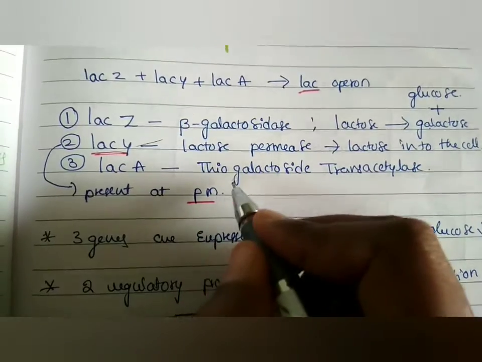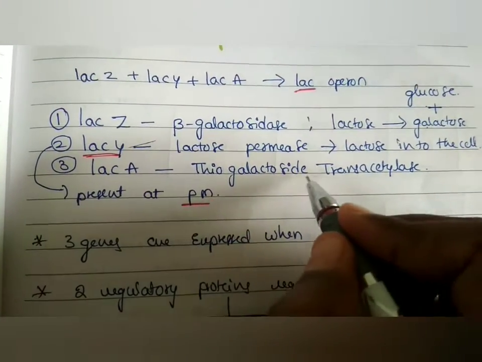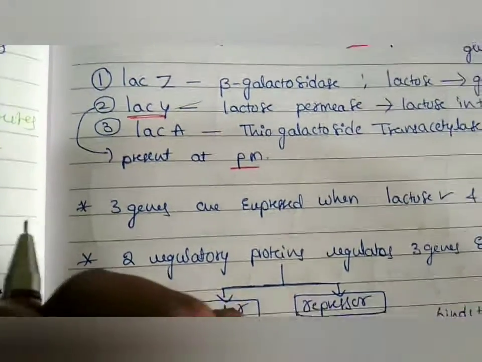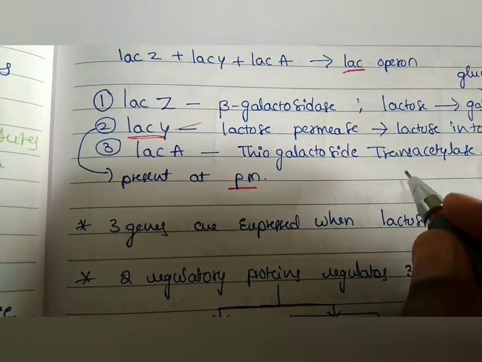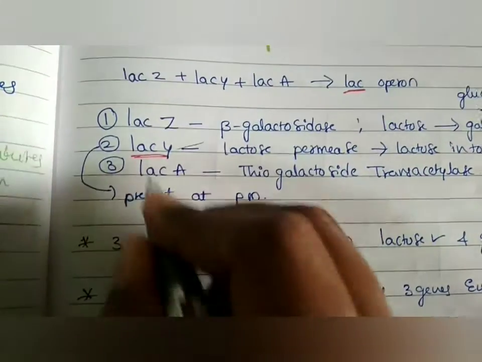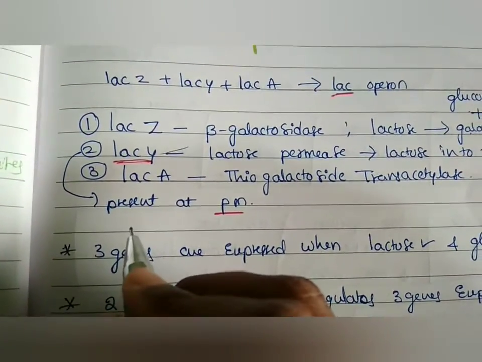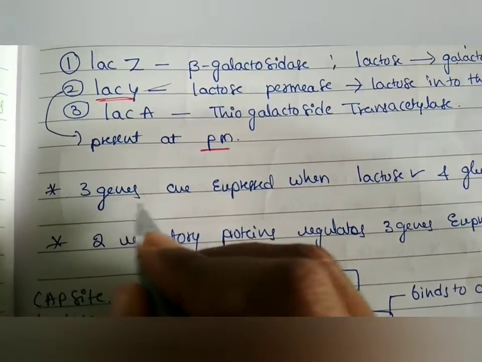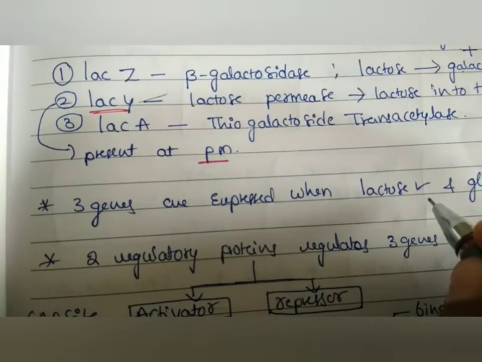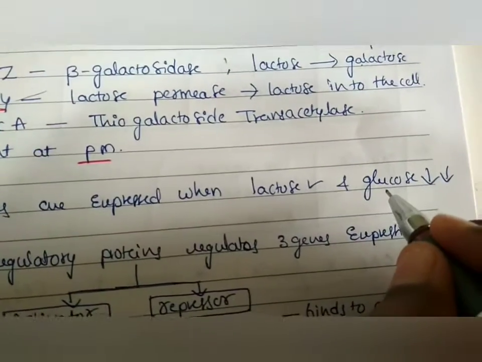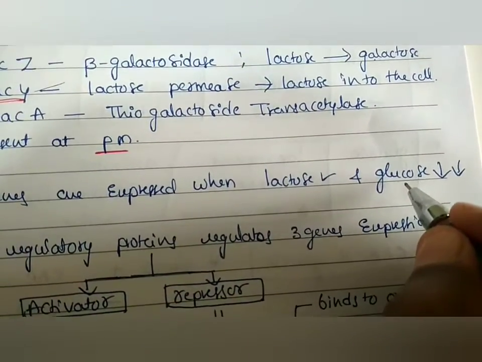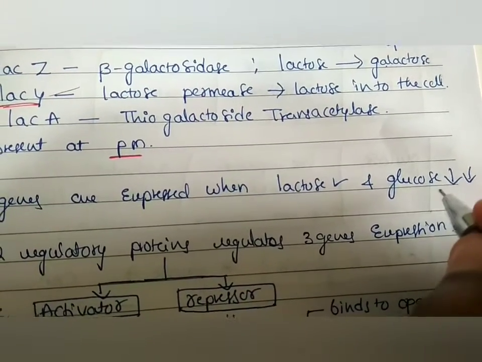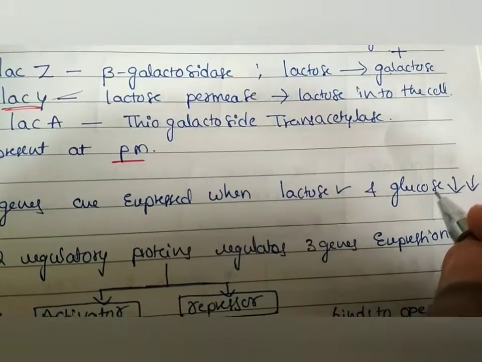Here LAC-A gene encodes for the enzyme thiogalactoside transacetylase. The function is not very well known. These are the three genes which are involved in the lactose metabolism. These three genes are expressed when lactose is present and glucose is very low. Here glucose acts as an inhibitor, that is, it is a negative regulator for the lactose metabolism.